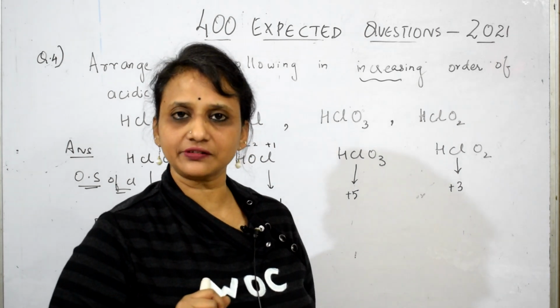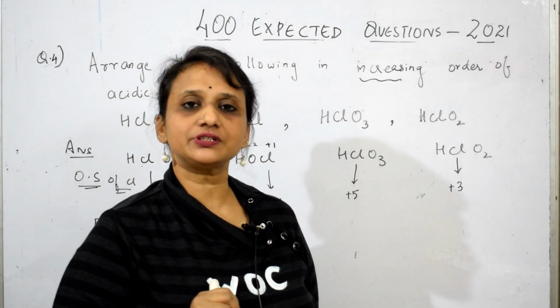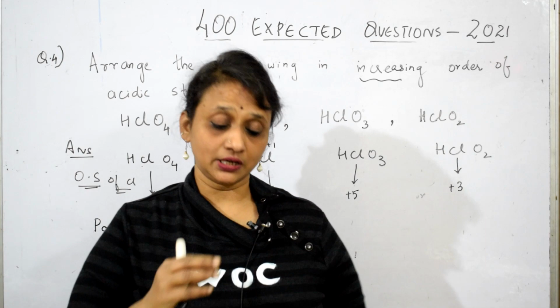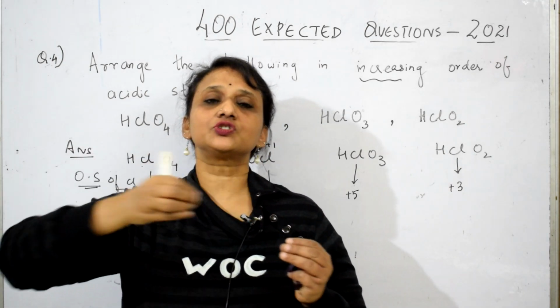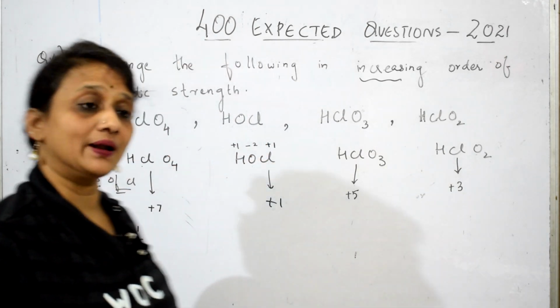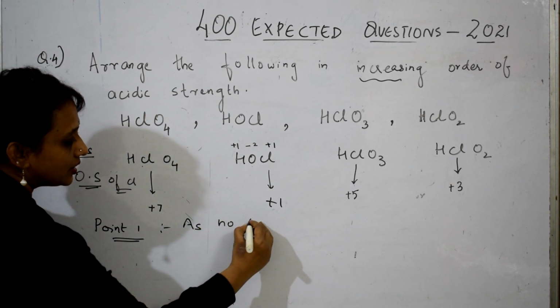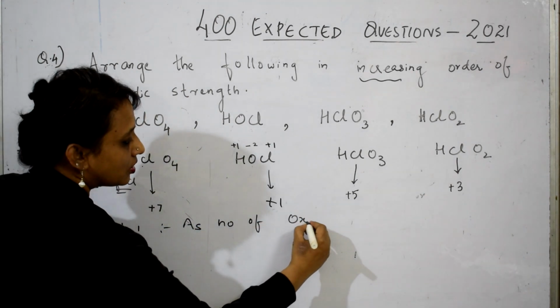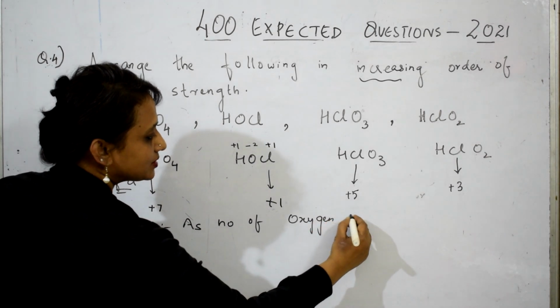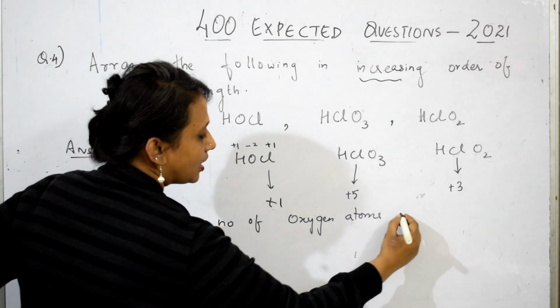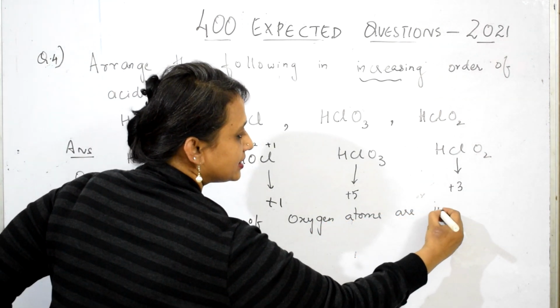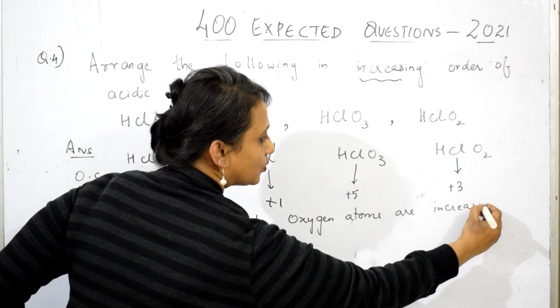Oxygen is electronegative, correct? Chlorine also is electronegative, but what does oxygen do? It starts pulling the electrons towards itself. Point number 1, what is that? As the number of oxygen atoms are increasing, what will it do, students?